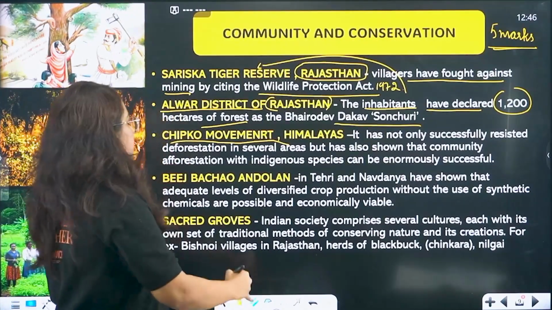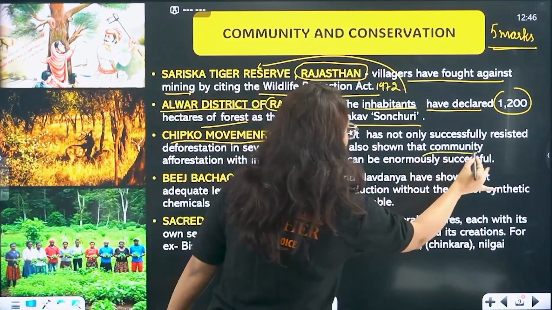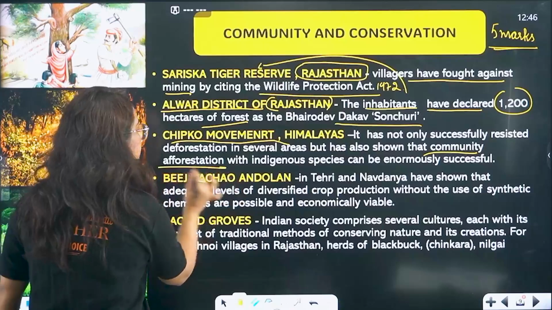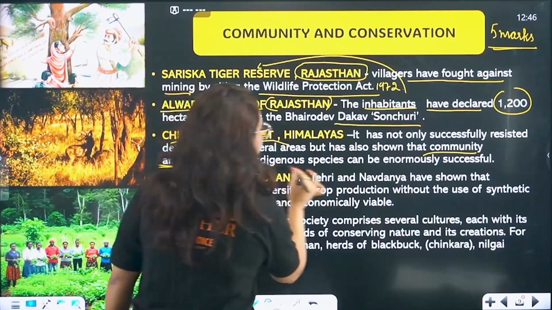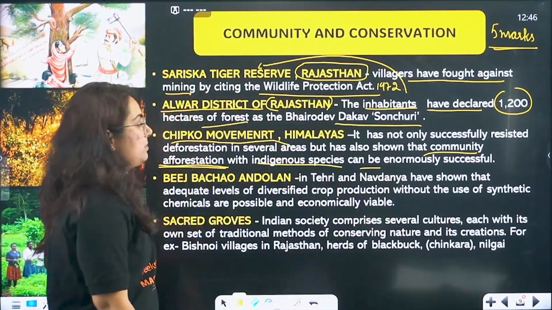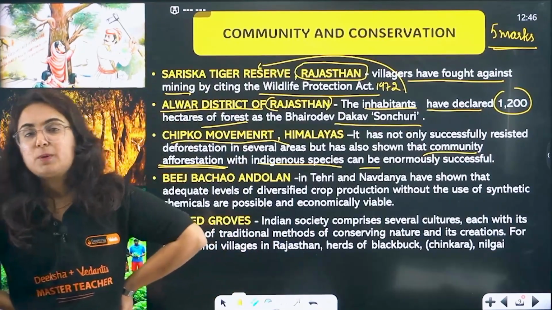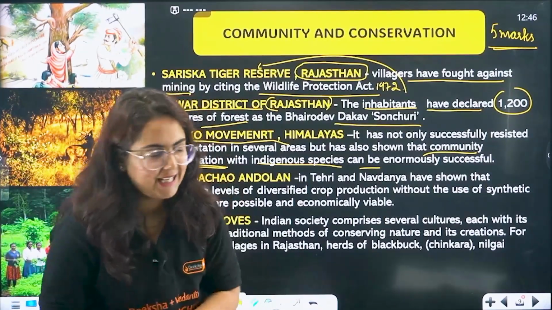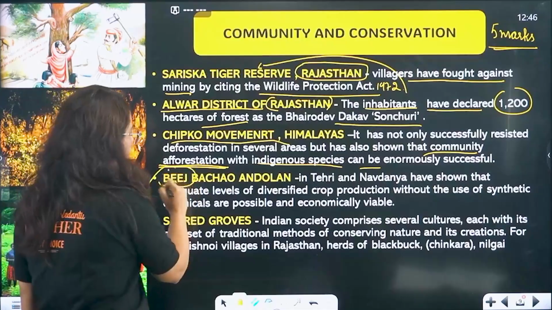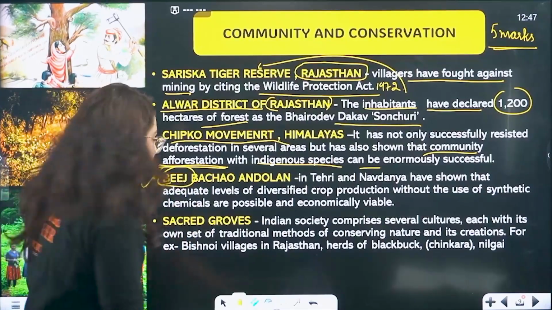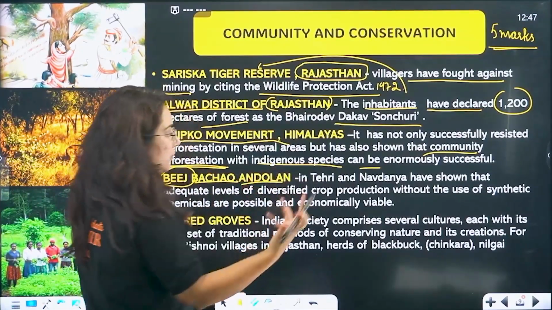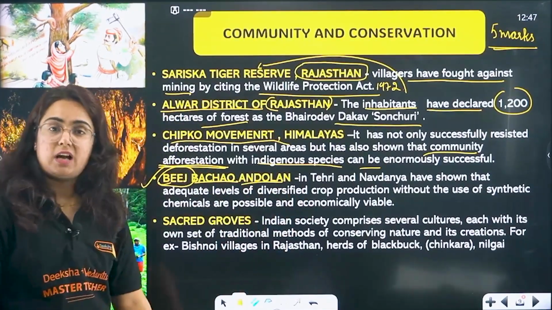Okay, so this is done by a community participation activity, or we can call it community afforestation activity, through which indigenous species can be enormously saved or successfully protected. Okay, great. Chalo. Beej Bachao Andolan. Beej is seeds. Bachao, you know, save. Andolan is movement. So this was again in Uttarakhand.